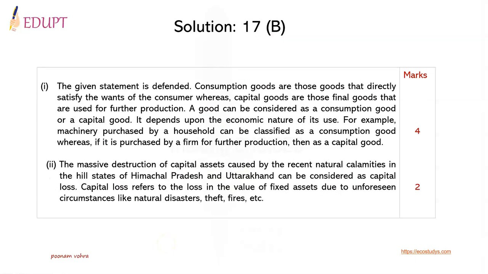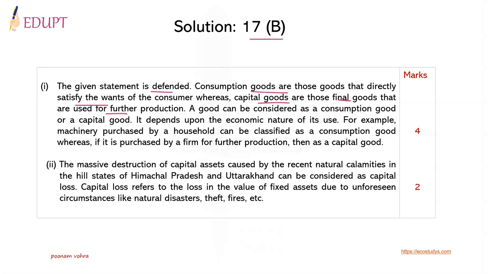Let's have a look at the solution for question 17, the optional aspect, which is part B. It also has two subparts. The first subpart is about consumption and capital goods. Let's see what exactly must be written. The given statement is defended. Consumption goods are those goods that directly satisfy the wants of consumers, whereas capital goods are those final goods that are used for further production.